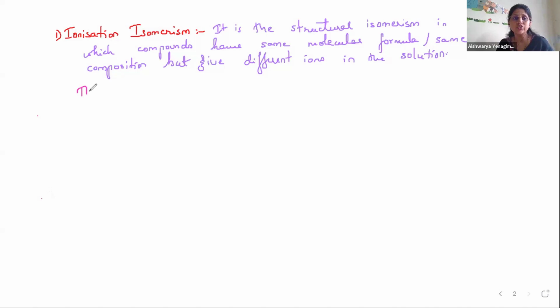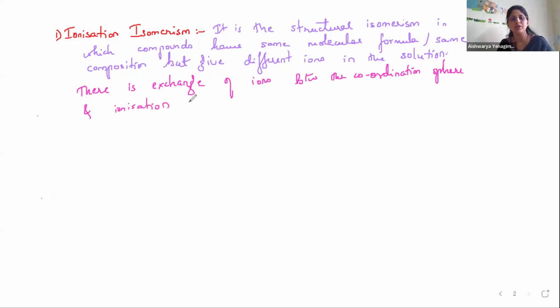There occurs an exchange of ions between the coordination sphere and the ionization sphere.